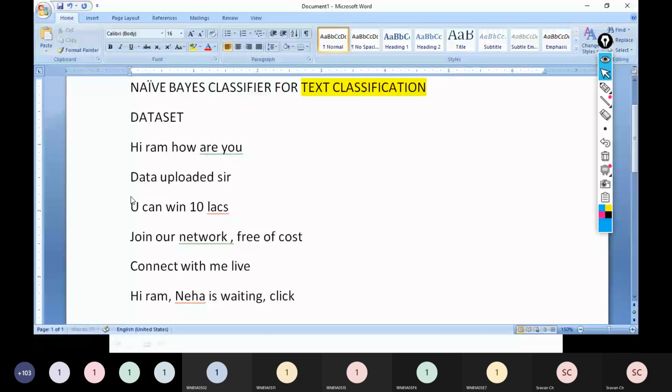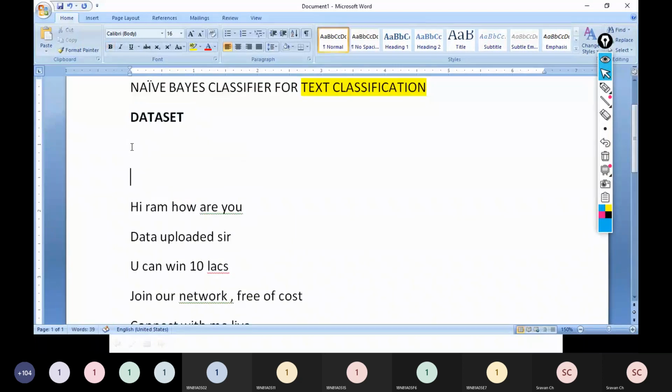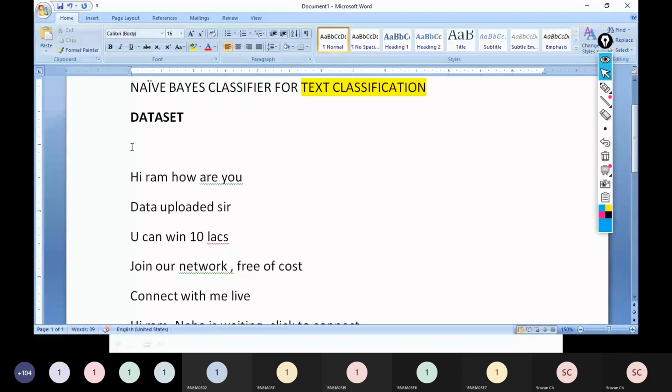Friends, please observe this carefully. This is the data set. And if you recollect our previous playing tennis data set, there were a total of 5 columns, right? Outlook, temperature, humidity, wind, and playing tennis. Playing tennis was our output variable. So here we have only 2 columns, and this first column is the text, and the second column is the class.